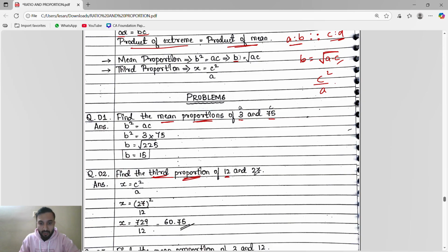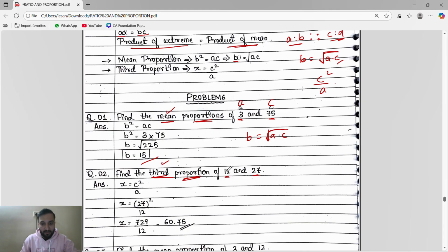Every time the first value we will consider as A, the second value we will consider as C. So that's why mean proportion is B equals square root of A into C. So every time the first value is A, next value is C. So A means 3 into C means 75. You will get 225. Then take the square root. Square root means the answer is 15.